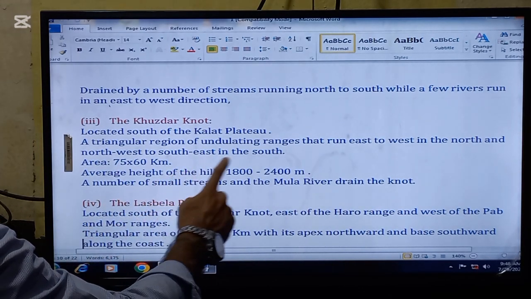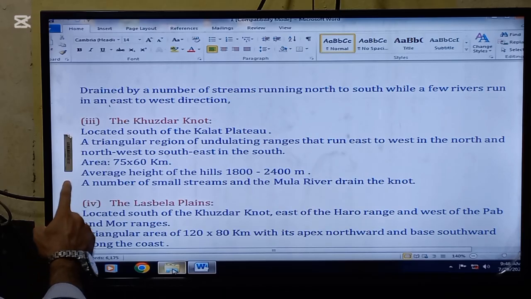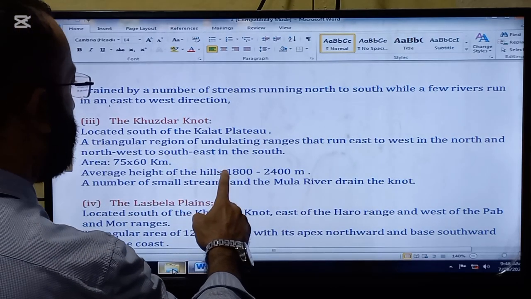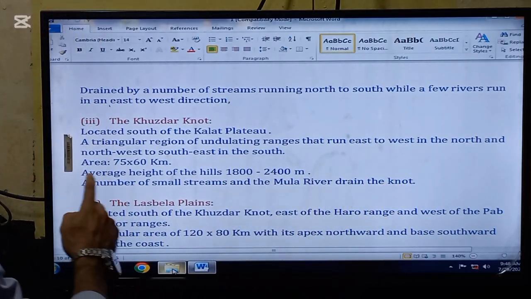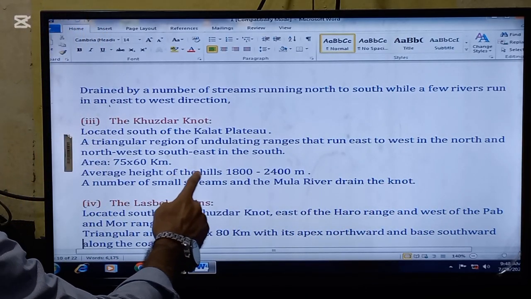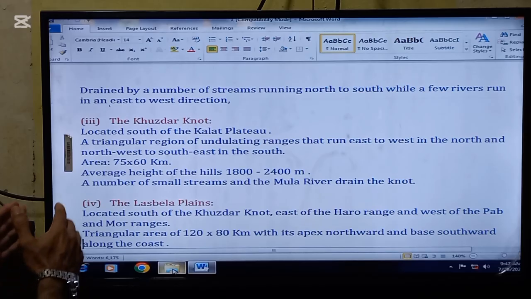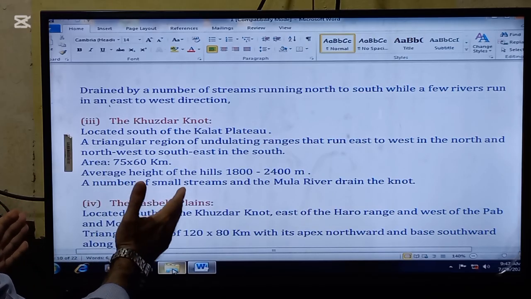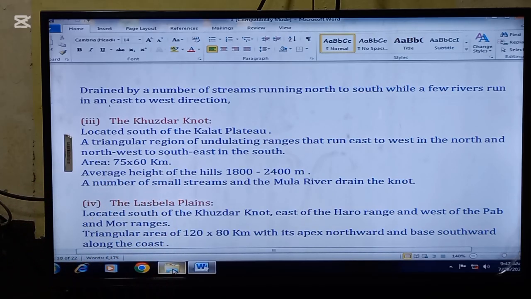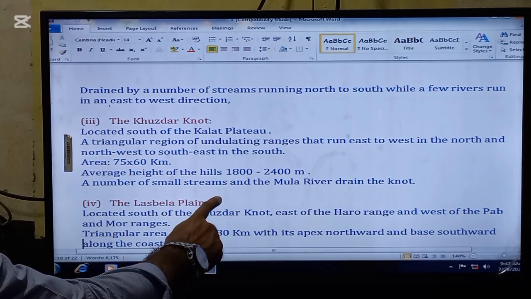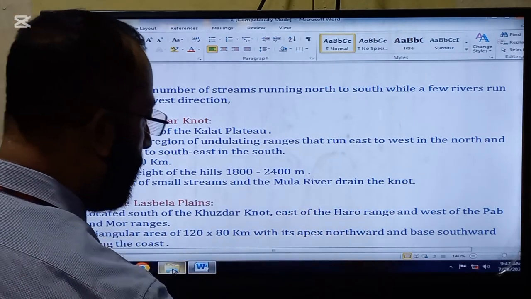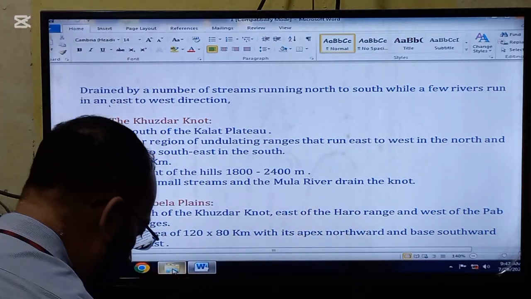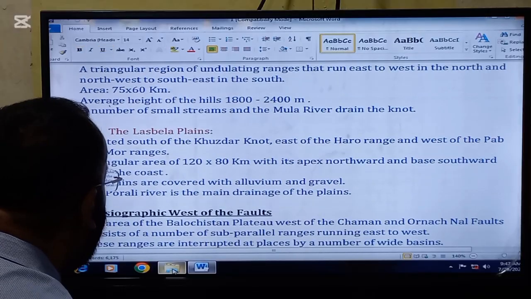Located south of the Kalat Plateau, a triangular region of undulating ranges that run east to west in the north and northwest to southeast in the south. So the area is 75 by 60 kilometers. So it is a big area. Average height of the hills is 1800 to 2400 meters. A number of small streams and the Mula River drain the knot. The next thing that we are going to read is the Las Bela Plains.